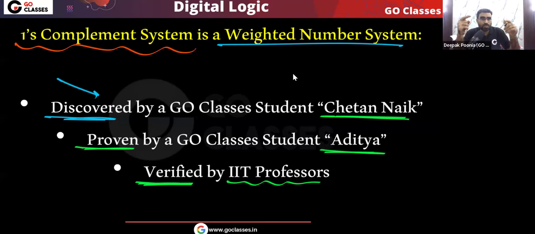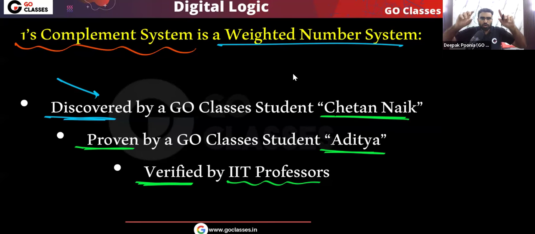The standard resources do not say that one's complement is not a weighted system. Basically, they do not say anything about one's complement.